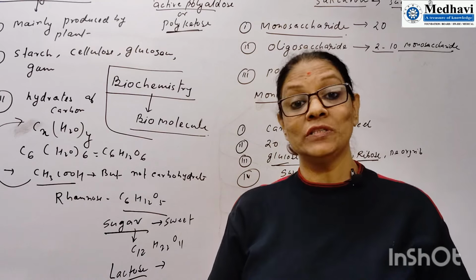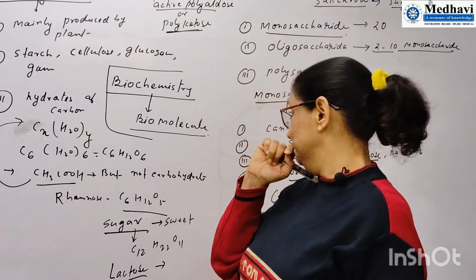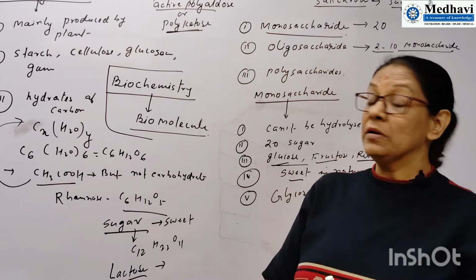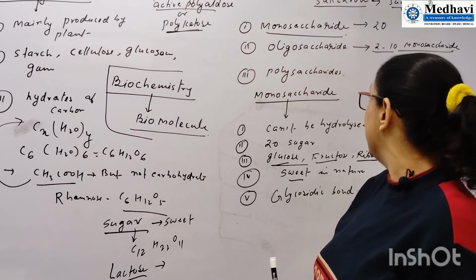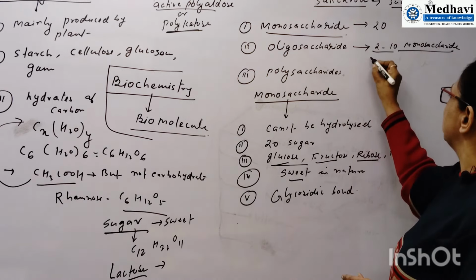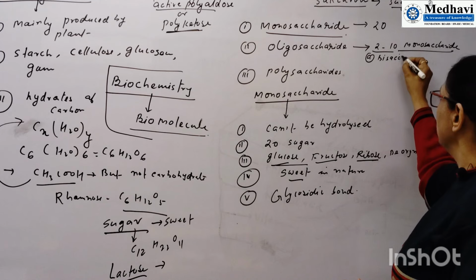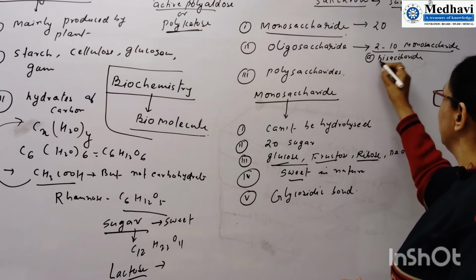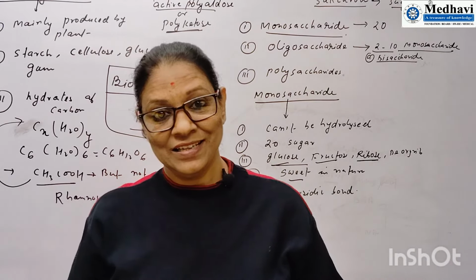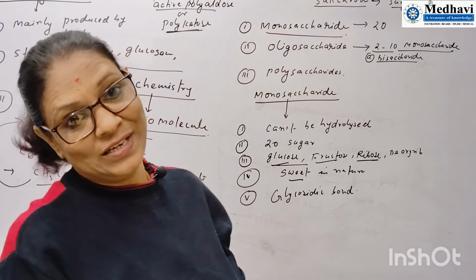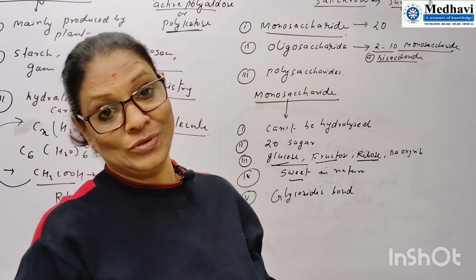If we use three sugars, trisaccharide, then tetrasaccharide, like this. The simplest oligosaccharide is the disaccharide. It is important because in disaccharides we have sucrose, cane sugar, lactose, and maltose.